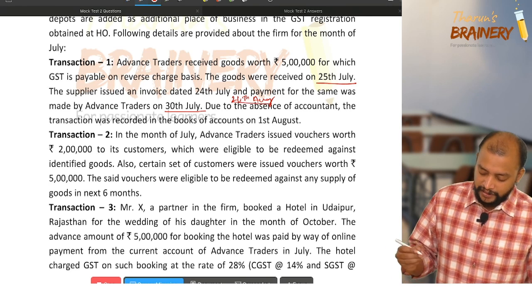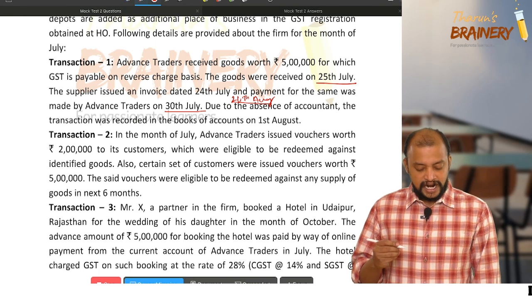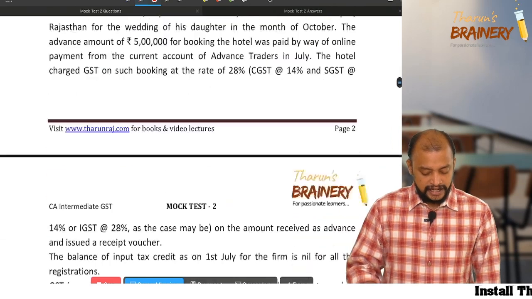Now between these 3 dates, 25th July, 24th August and 30th July, which is earlier? 25th July is the earlier date.